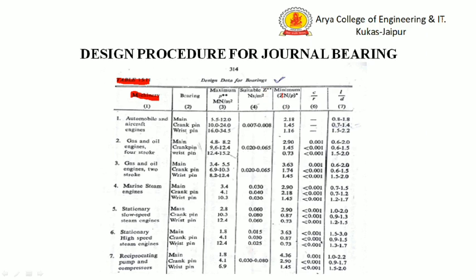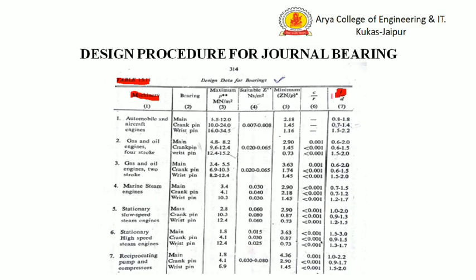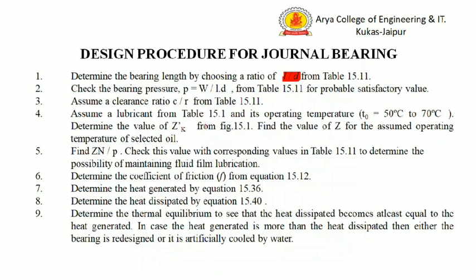Column 5 is the minimum value of the Zn by P. Basically it is the bearing modulus. This is equal to the value of the 3K. Column number 6 is the C by R and column number 7 is the L by D. So the first step is to select the L by D from the 15.11. This is the value of L by D according to our application.